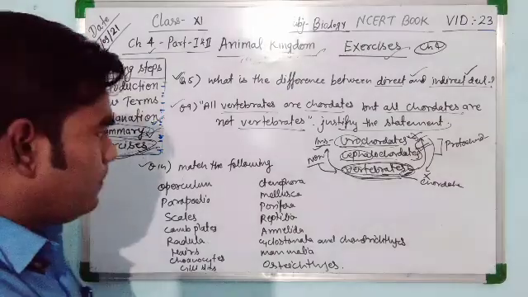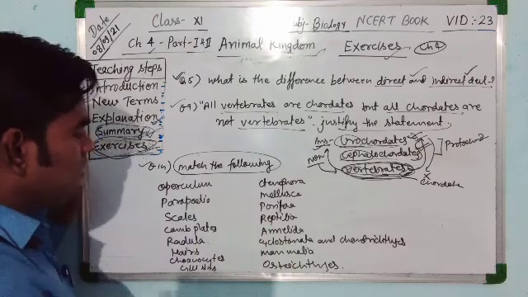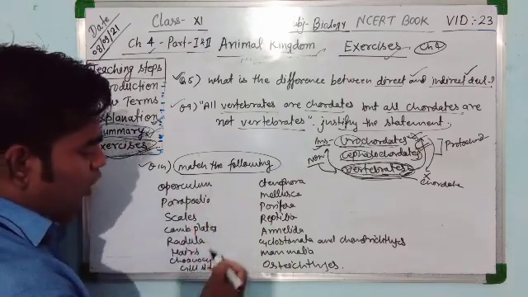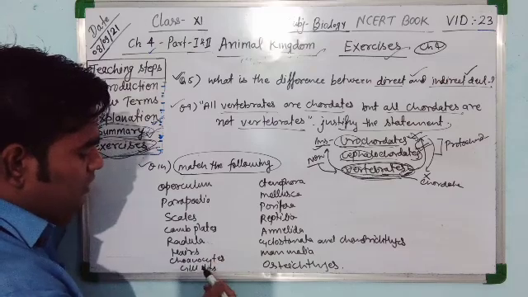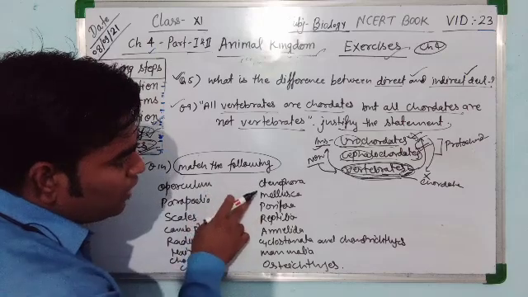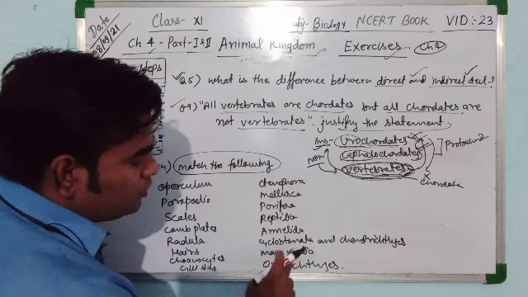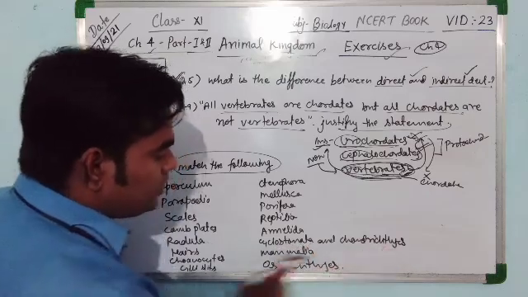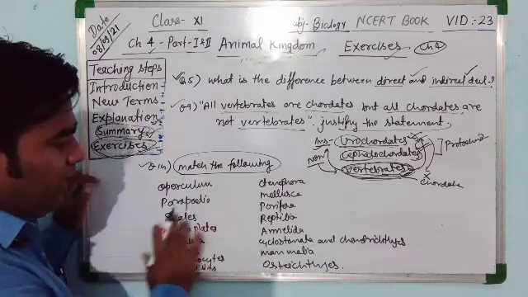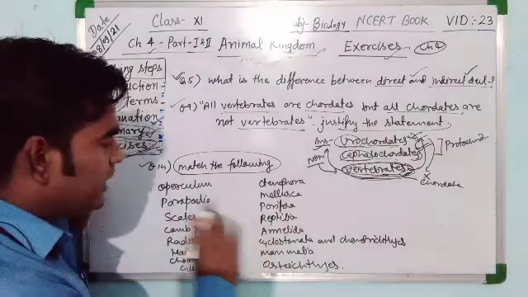Match the following. You have to match some points. See here: operculum, parapodia, scales, comb plates, radula, hairs, choanocytes and gill slits. And on this side: Ctenophora, Mollusca, Porifera, Reptilia, Annelida, Cyclostomata and Chondrichthyes, Mammalia and Osteichthyes. So match the following with their special particular characters.